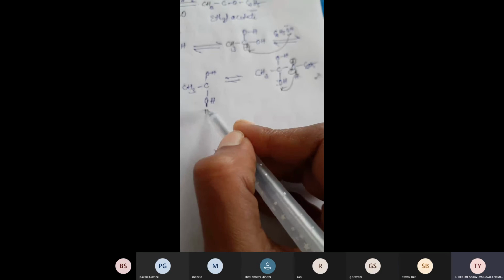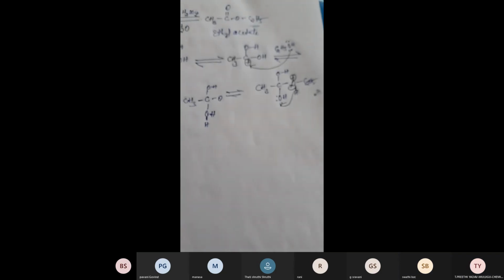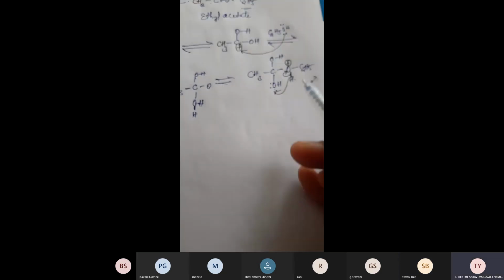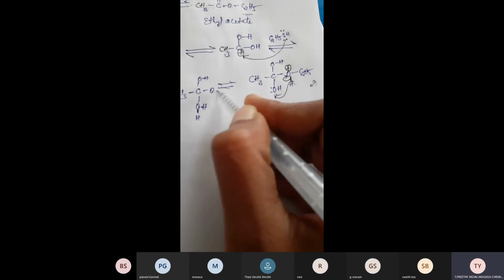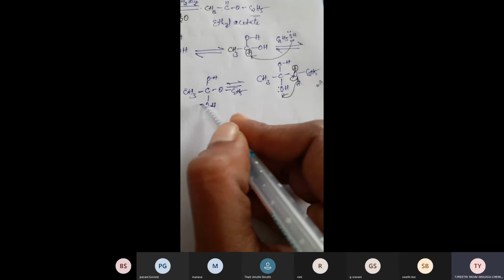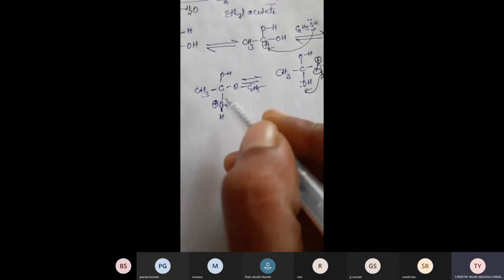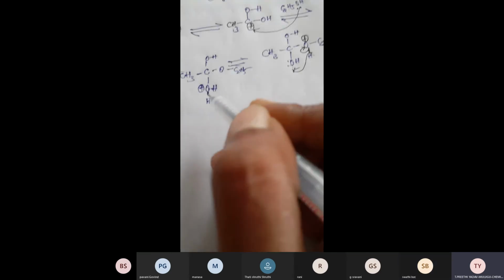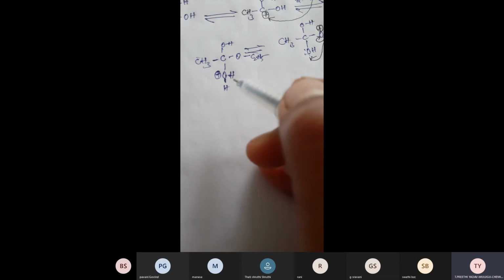Then C2H5. And this oxygen should get a positive charge, because oxygen is divalent, but here there is a formation of 3 bonds, so that's why you have to write a positive charge.